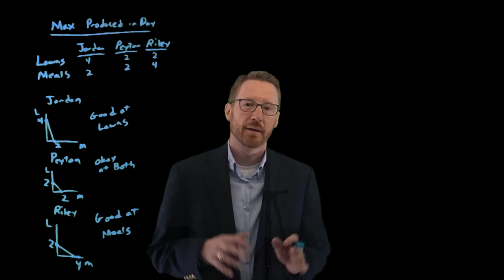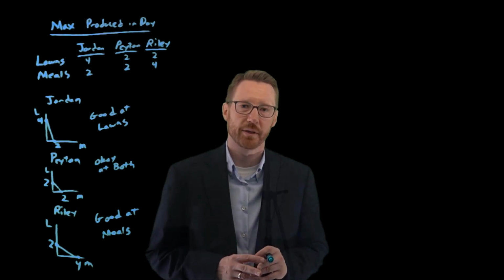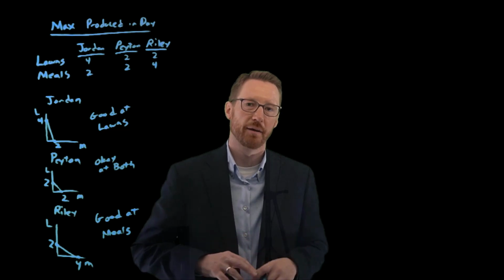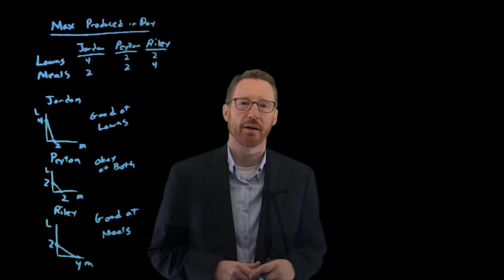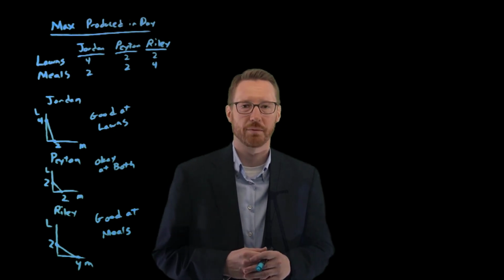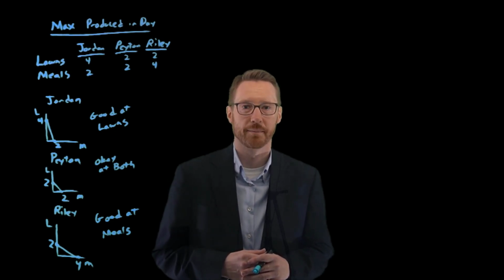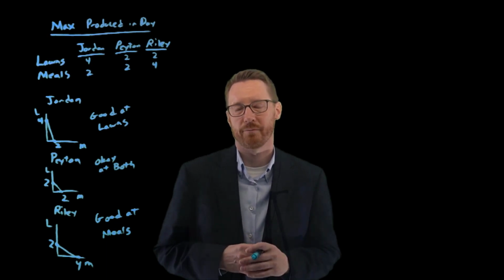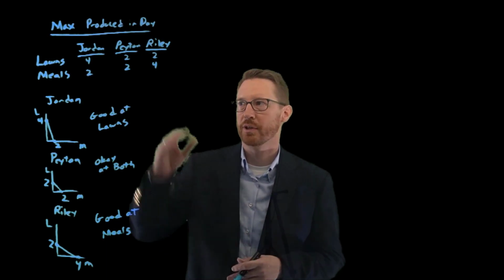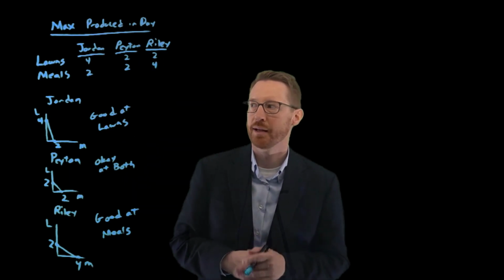Welcome back. Let's think about what a production possibility frontier might look like for multiple individuals. This is starting to move towards the idea of what does society's production possibility frontier look like. In a different video, we set up 3 examples of PPFs for individuals, Jordan, Peyton, and Riley.